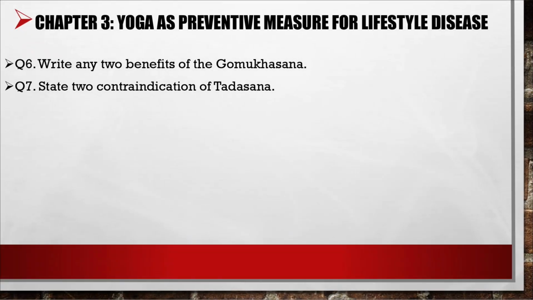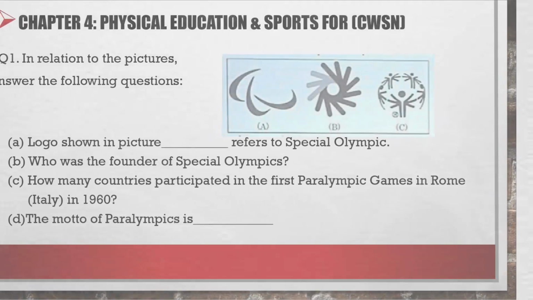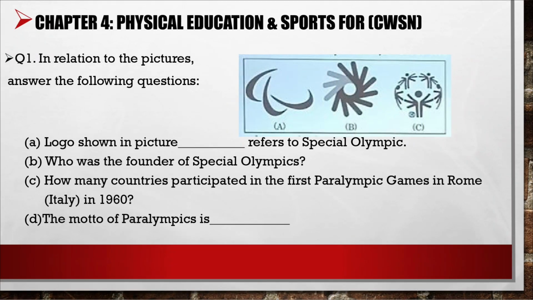Question 6, write any 2 benefits of Gomukhasan. Question 7, state 2 contraindications of Tadasan. Now let's see chapter number 4. In relation to the picture, answer the following. A, the logo shown in the picture dash refers to Special Olympics. B, who was the founder of Special Olympics?